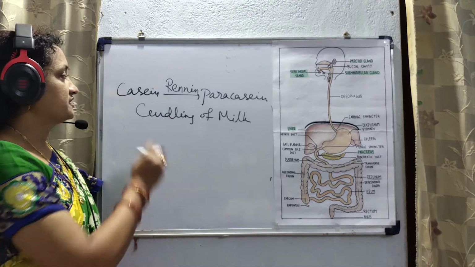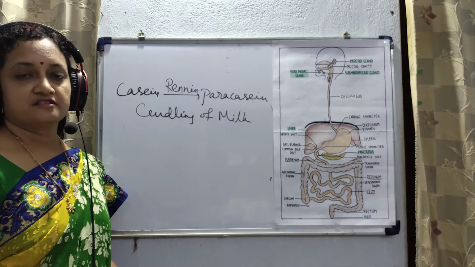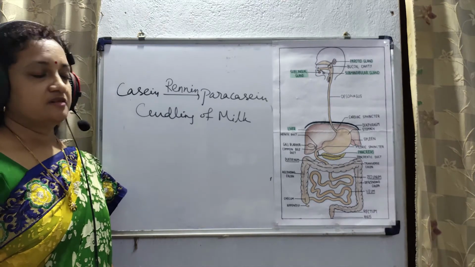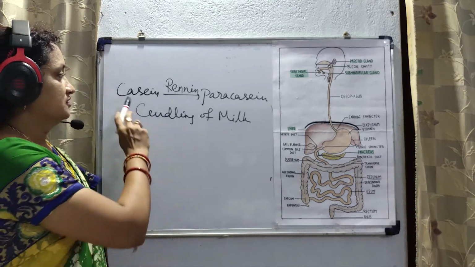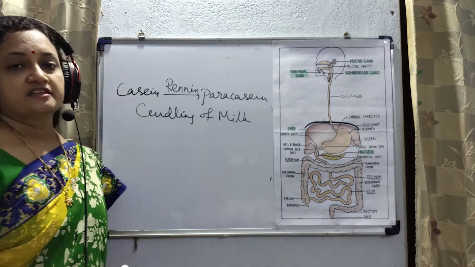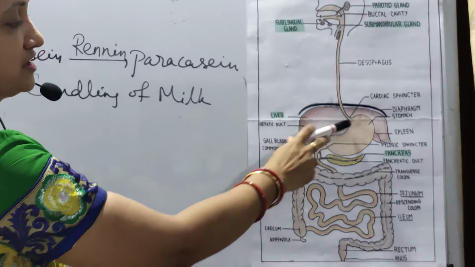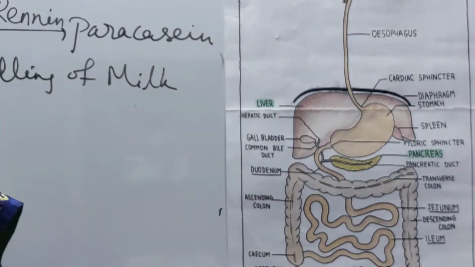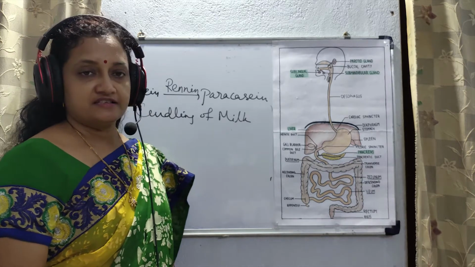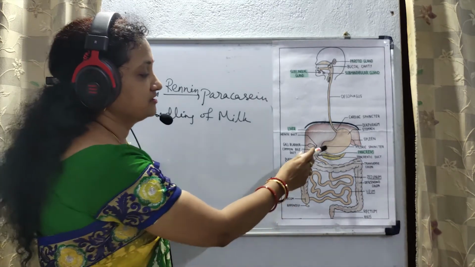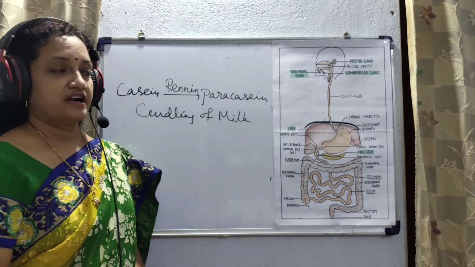Casein is the milk protein, whereas paracasein is the insoluble form of the protein, but here the protein is present in the soluble form. So, casein is converted to paracasein in presence of the enzyme renin. After digestion in the stomach, the food remains there for 2 to 3 hours, then the partially digested food enters into the small intestine, and the semi digested food is known as chyme.